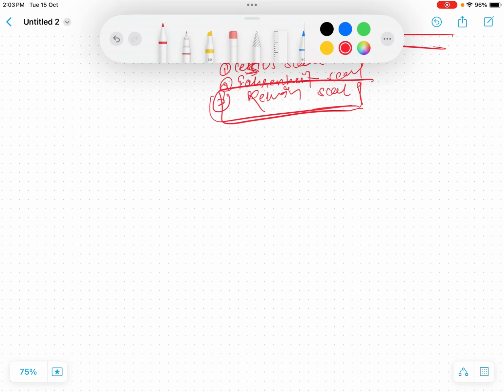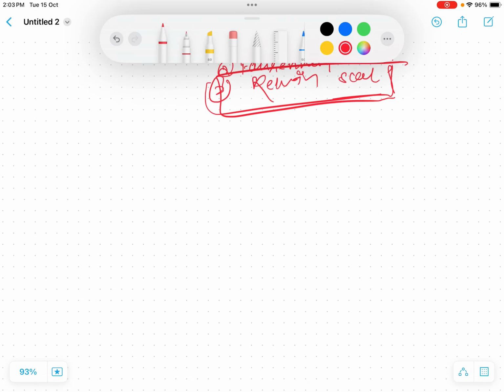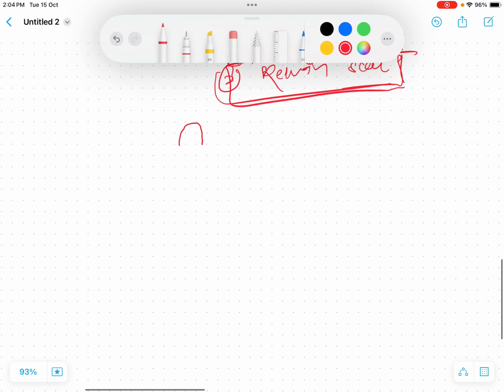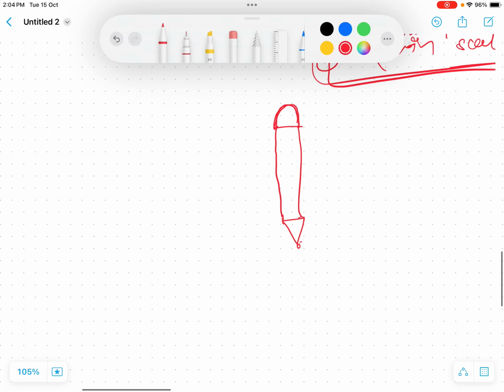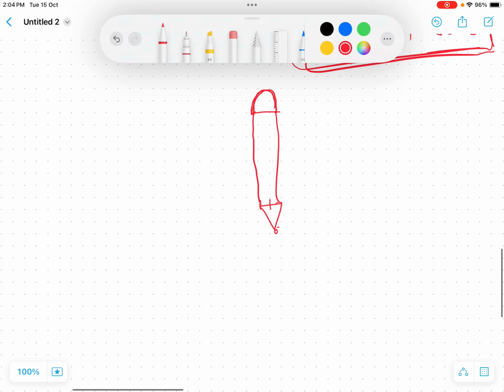Let me make a quick reference thermometer. Let's say this is a thermometer. It looks like something else, but still let's consider this a thermometer.